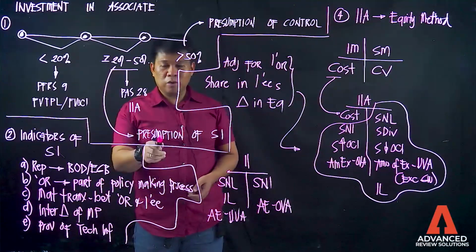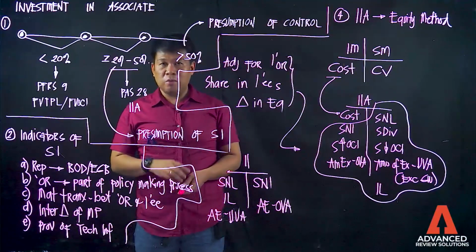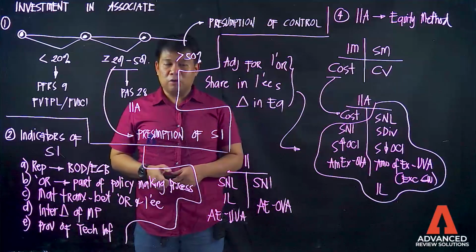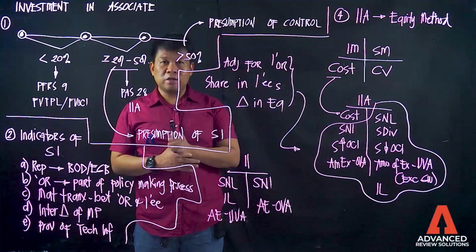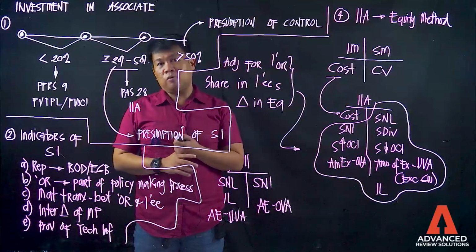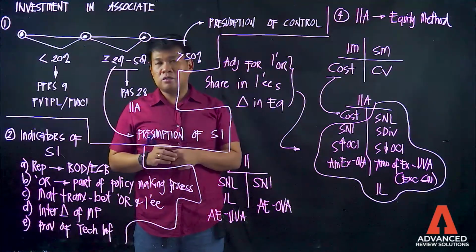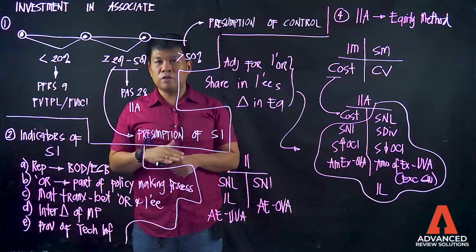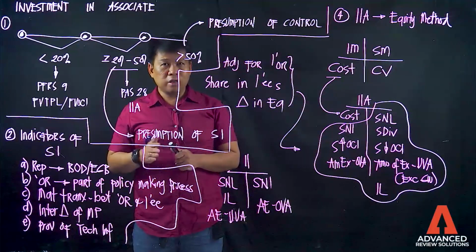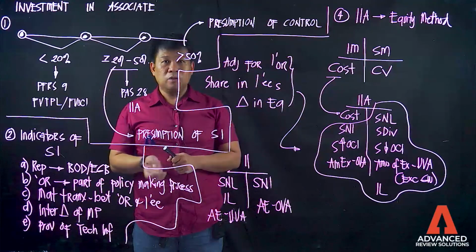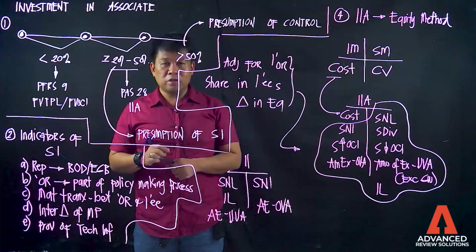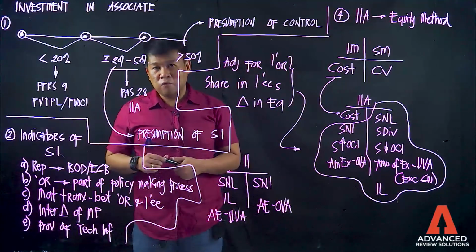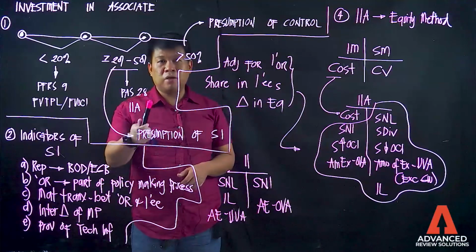When we say presumption of significant influence, bakit presumption lang? Kasi hindi naman talaga ito ang titingnan mo. The first thing that you will look into, class, is the indicators or evidence of significant influence. If there is the presence of indicator or evidence of significant influence, regardless of the percentage of ownership, pag nakita mo na mayroong indicator ng significant influence, that investment should be properly classified as investment governed by PAS 28.